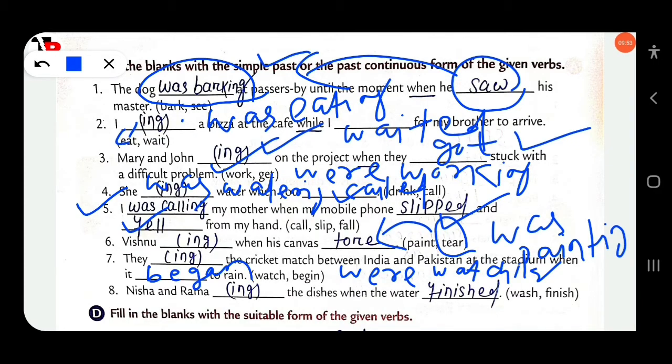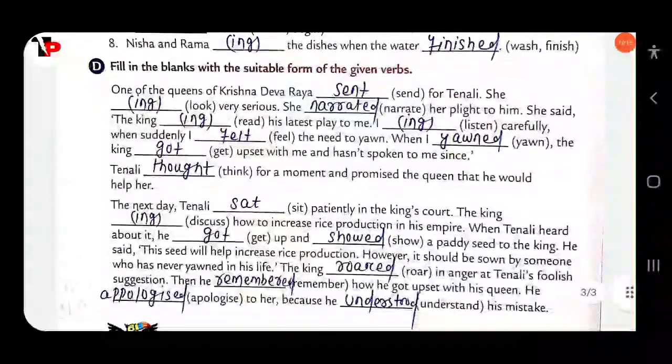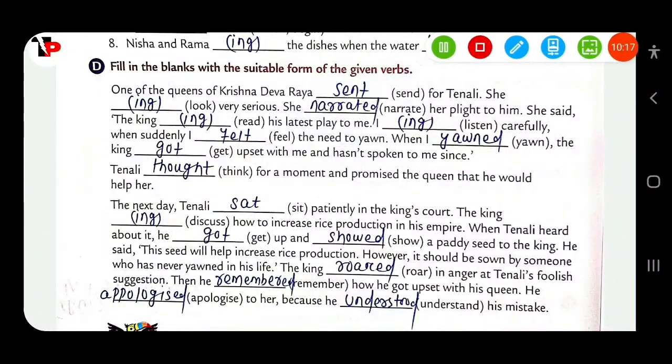Clear? The next, Nisha and Rama dash the dishes. That when the water. Okay, that means which action is continuing here? They were washing. Okay, they were washing. So Nisha and Rama, were washing. Okay, when the water finished. Clear?